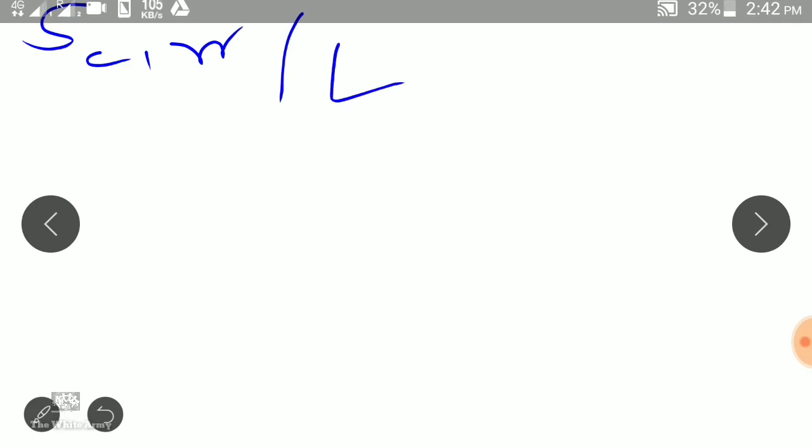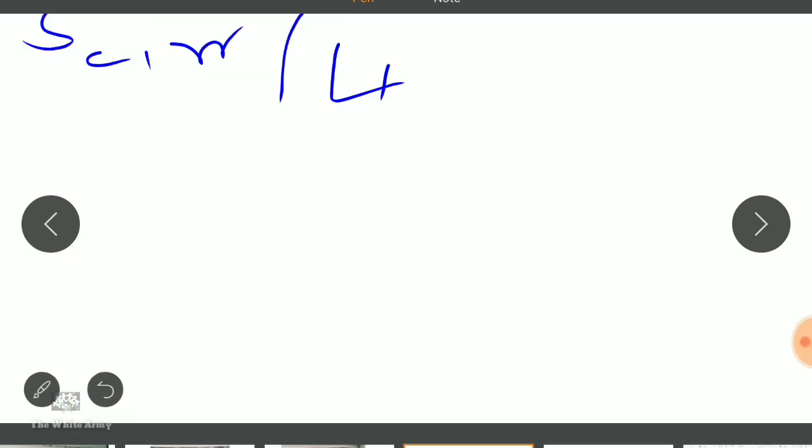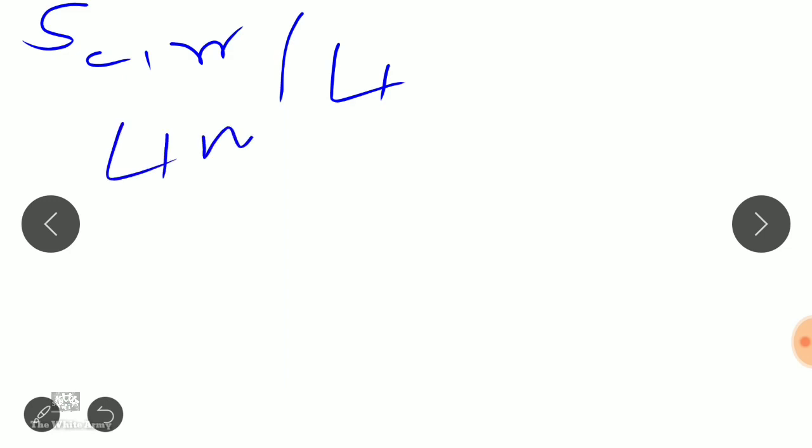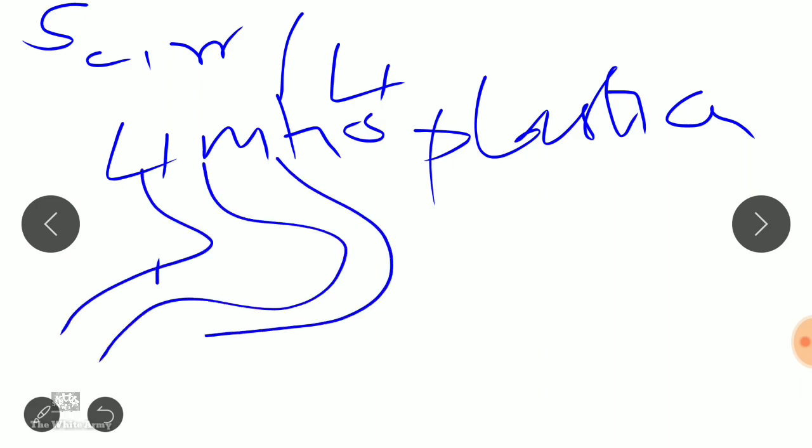Another type, the third type, is serosal, also called Linitis plastica. Here you have normal epithelium. Mainly the stomach looks like a leather bottle.